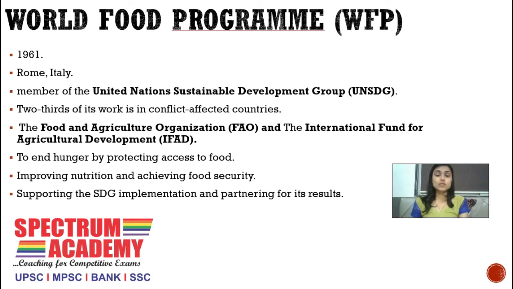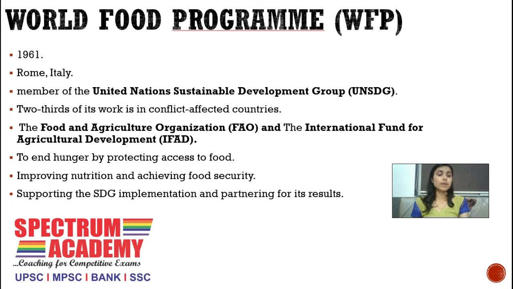World Food Program is also partnering for its results. The Food and Agriculture Organization, that is FAO, and the International Fund for Agricultural Development are United Nations agencies which are closely working with the World Food Program. The Food and Agriculture Organization helps governments to form their policies, to form their legislation or change their legislation according to sustainable agriculture. The International Fund for Agricultural Development, that is IFAD, gives finances to countries in poor areas.